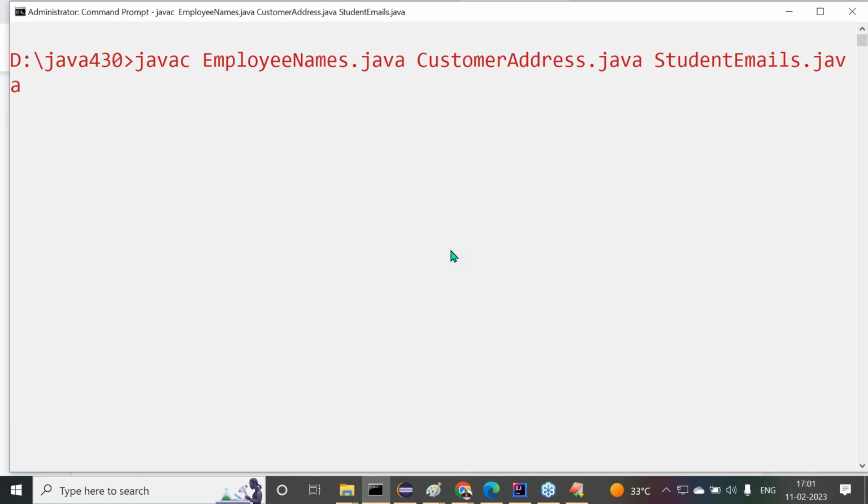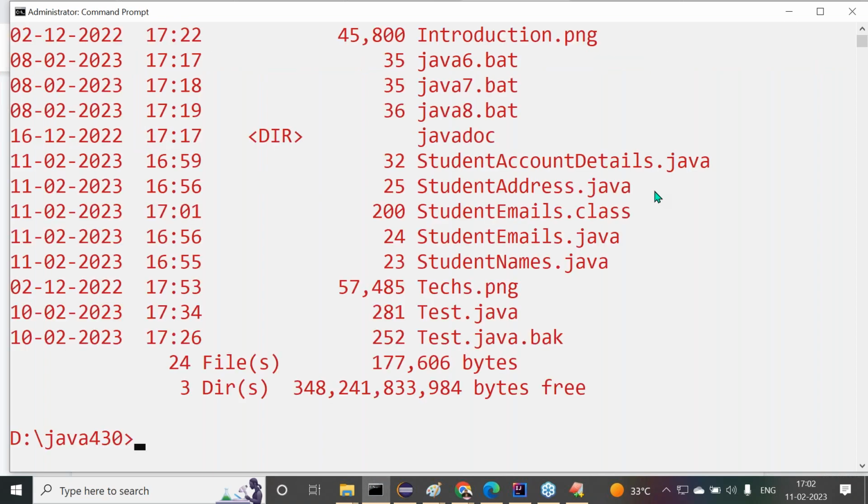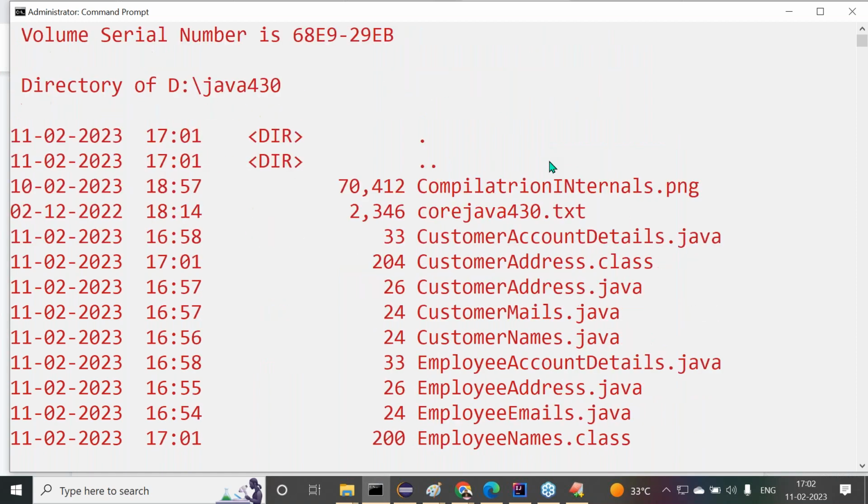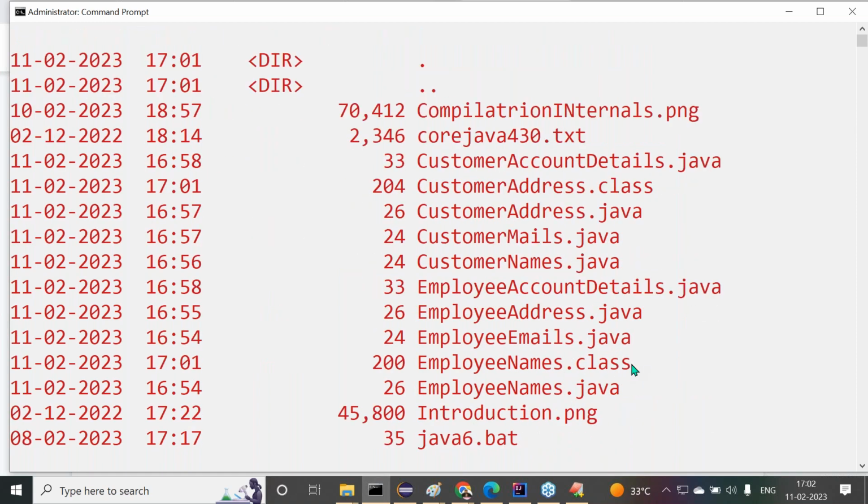Click on the enter button. What we are getting there: successfully compiled. Now let us see whether all these Java files are compiled successfully or not. Now tell me, what are the Java files? Employee names dot Java. First let us check whether the employee names dot class file is generated or not.